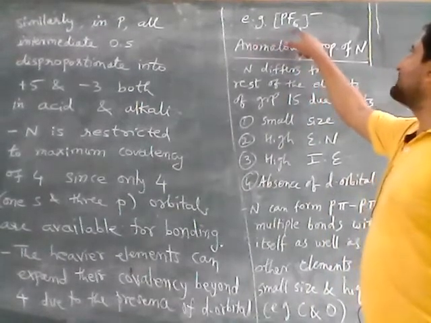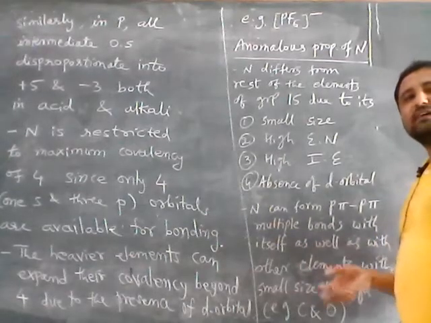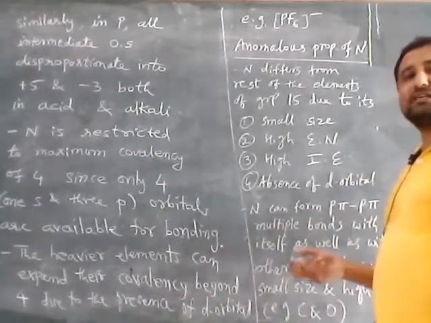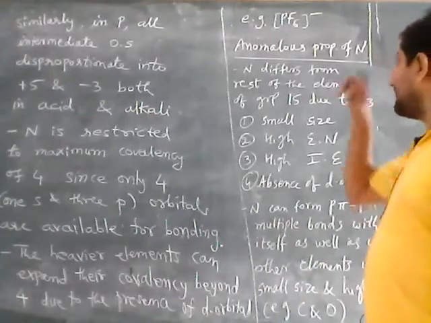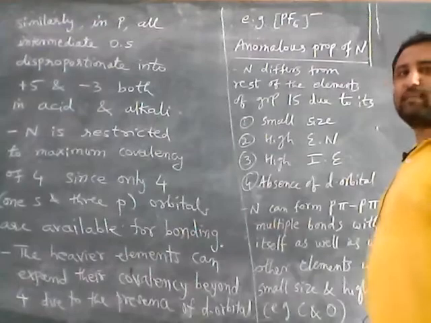Example, PF6 minus. So here, phosphorus has 3s, 3p, and after 3p it also has a 3d orbital. That's why it can expand its covalency beyond 4. So it can form PF6 minus.